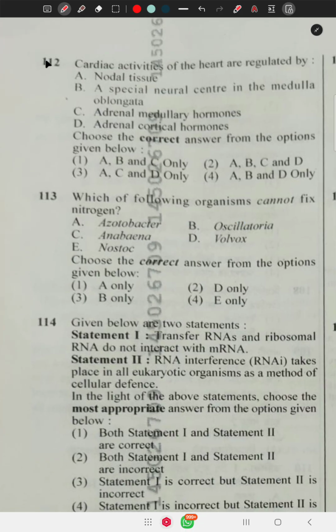Question number 112 says, cardiac activity of the heart is regulated by nodal tissue. Nodal tissue means SA node and AV node. Correct. A special neural center in the medulla oblongata, the autonomic nervous system, right? Adrenal medullary hormone, that is adrenaline. Cortical hormone, not. So A, B and C are correct. Option number 1 is correct.